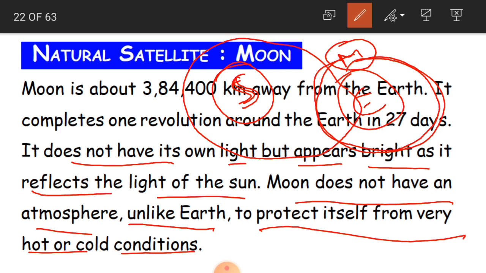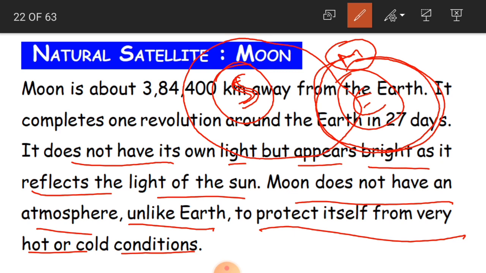So if you want to live on the satellite moon, because it does not have an atmosphere, children, it is very difficult to live there, because there is no protection from hot and cold conditions. Whereas Earth has an atmosphere, it is protected by this atmosphere from the harmful radiations. Clear, children?